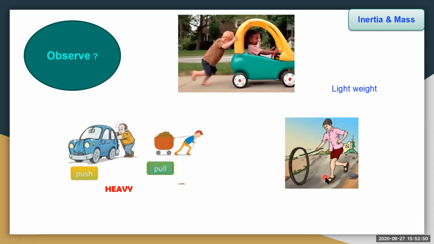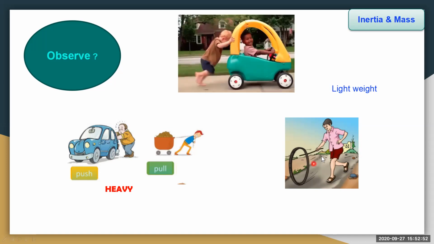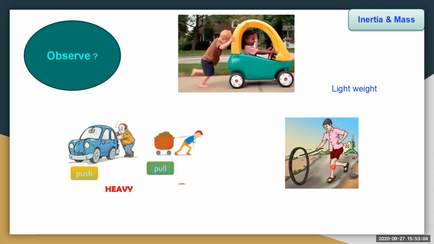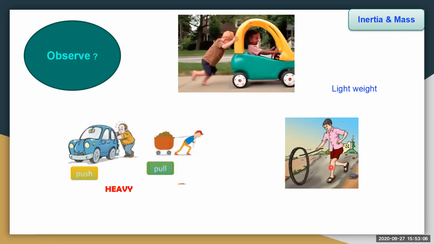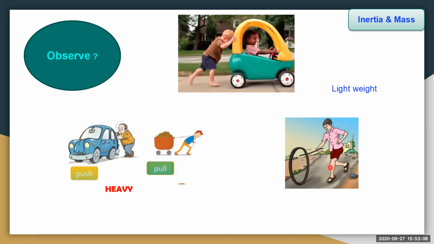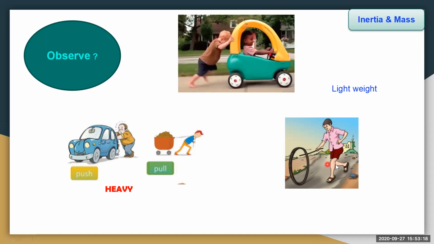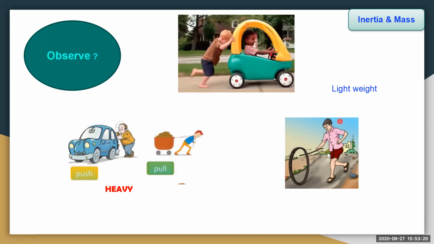In the last picture, a boy is hitting a tire with a stick, and because of its less weight, it moves easily. From this observation, the concepts of push and pull are easily understood. Because of heavy weight, pushing and pulling is very hard, and because of light weight, pushing and pulling is very easy.